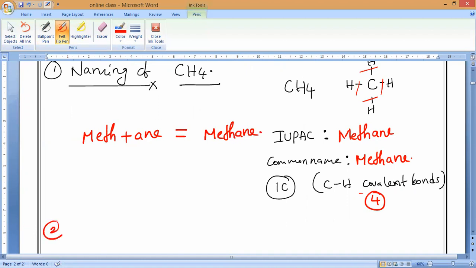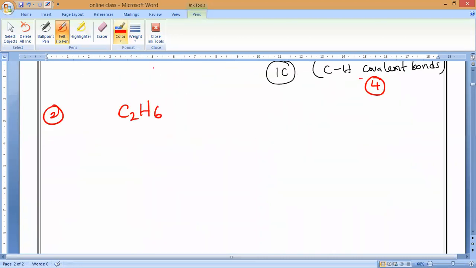Now the second one, if you notice, is C2H6. As we know, C2H6, how do we write the structural formula? Write it, everybody. What will come? C dot C. The remaining are all hydrogens: hydrogen, hydrogen, hydrogen, hydrogen, hydrogen, and hydrogen.